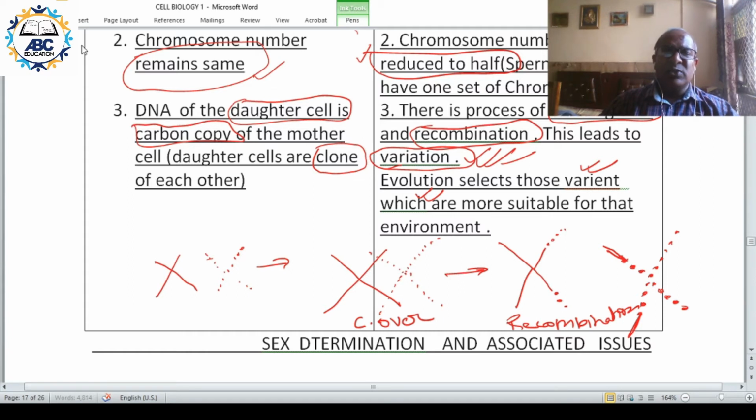So this is the process of crossing over and recombination that occurs only in meiosis. It does not occur in mitosis. It occurs in meiosis and not mitosis, and that you have to remember.